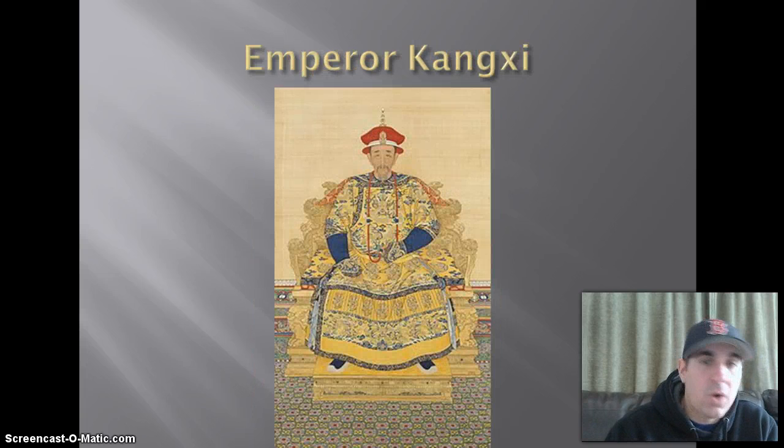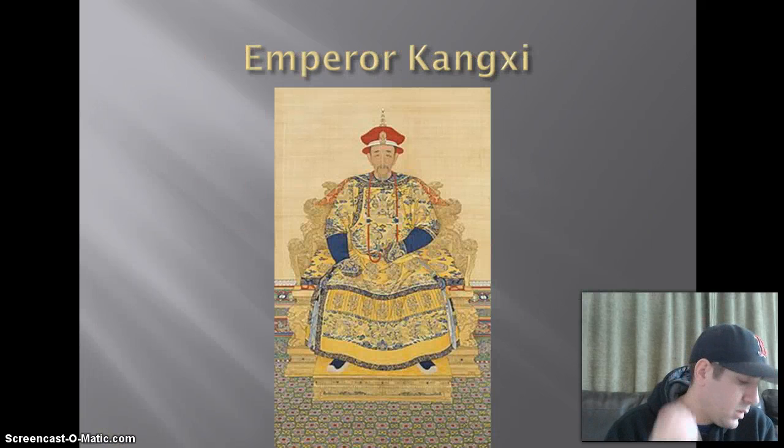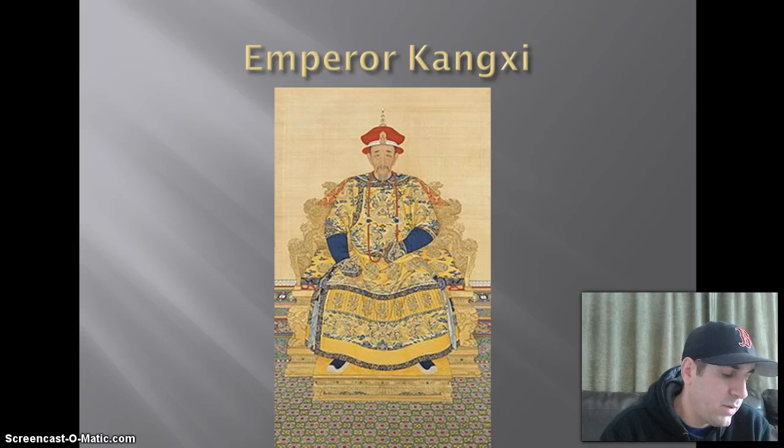So as time goes on, new emperors come into the Qing Empire. And so two emperors we're going to look at are Emperor Kangxi and Qianlong. These are emperors during the 17th and the 18th century. Again, hopefully you have your book open and you're following along so you can see these names and the correct spelling and things like that.